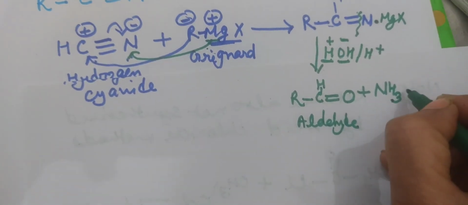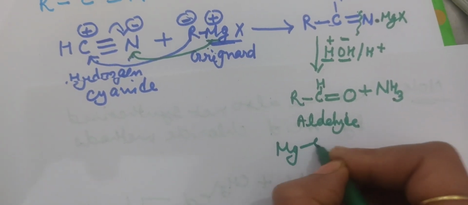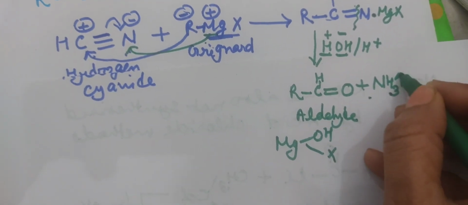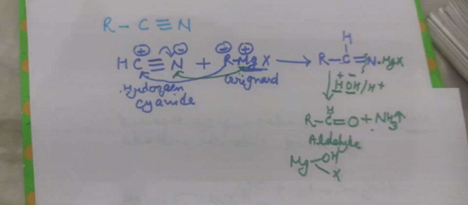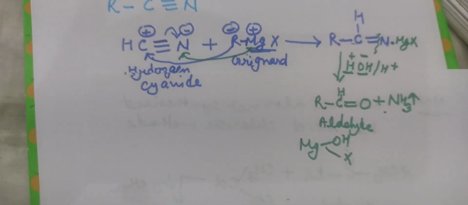Ammonia is formed, and the byproduct is released as magnesium hydroxide halide. Ammonia gas is evolved and magnesium hydroxide halide is obtained. This is the reaction of hydrogen cyanide with Grignard reagent, giving, for example, acetaldehyde.